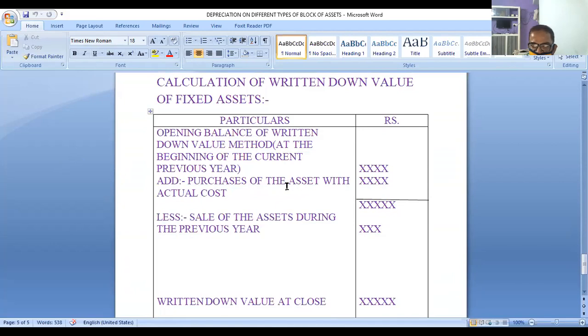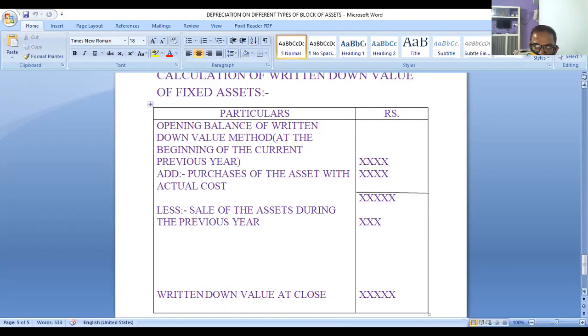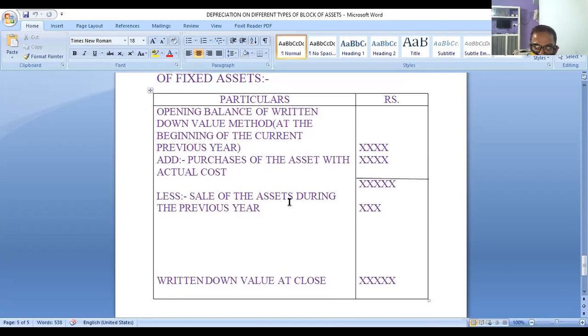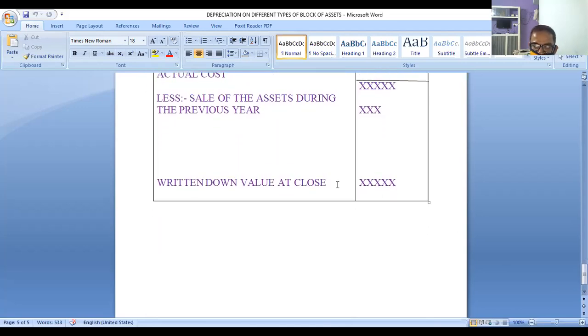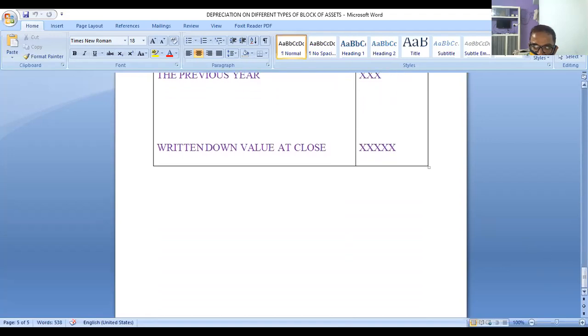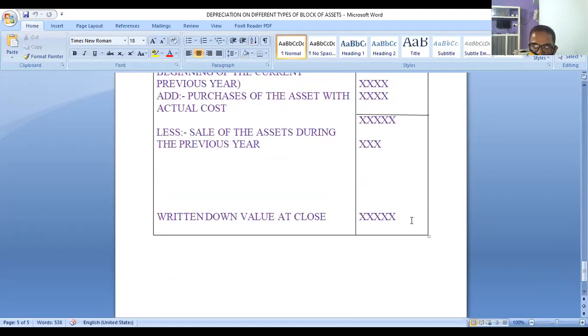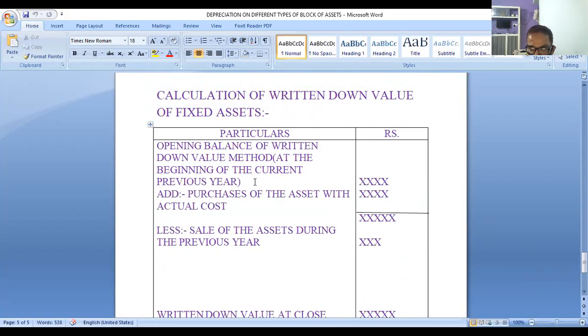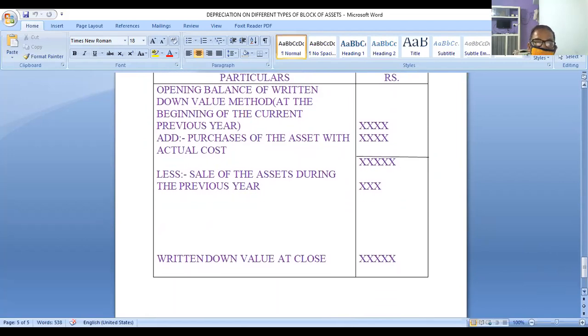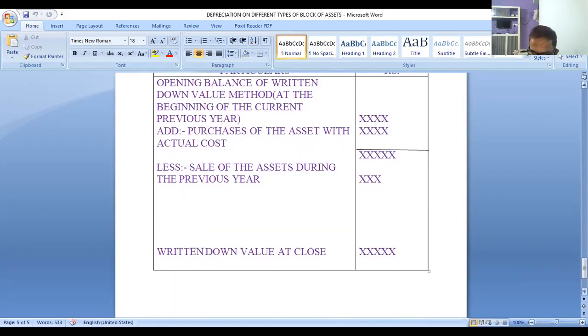Suppose you purchase any assets during that year, you add it, at actual cost. Suppose you sold any asset, you deduct the sale of the asset. What you will get is the written down value at close. Now on this value, you have to calculate depreciation. This is the opening written down value of that machine. This is the opening balance. Add purchases, less sales, you will get the closing balance of written down value. On this, you have to calculate depreciation.